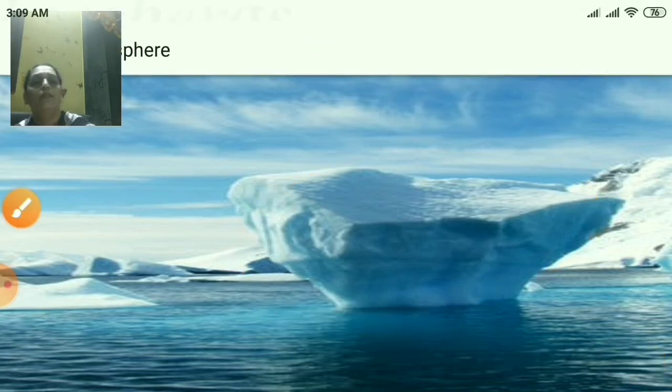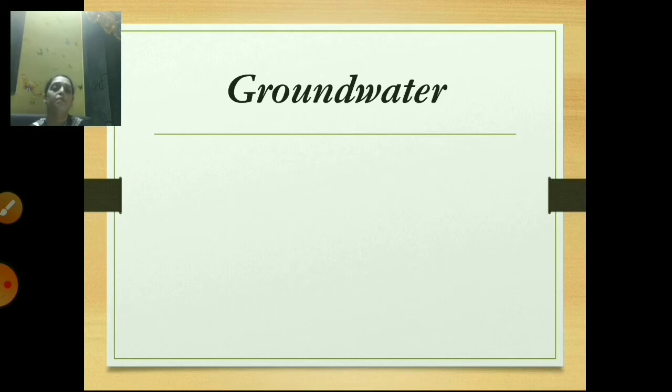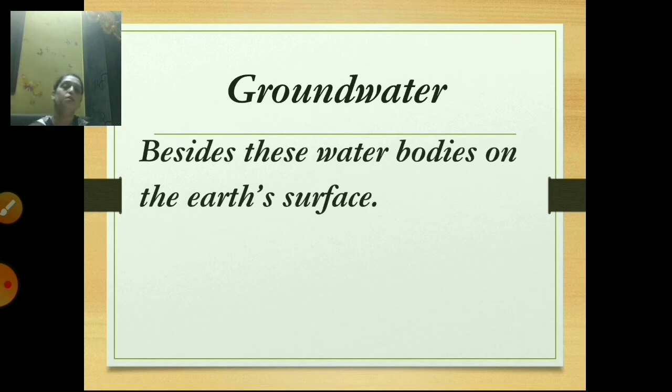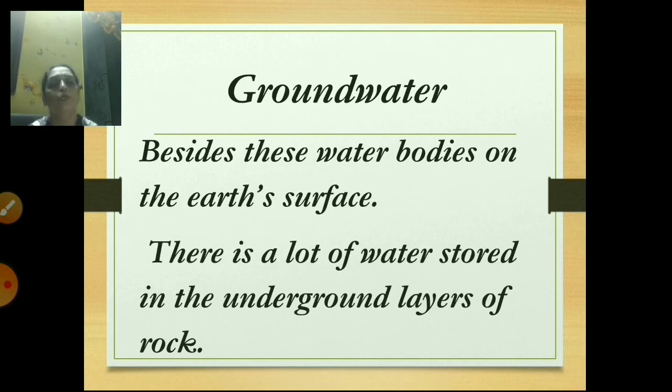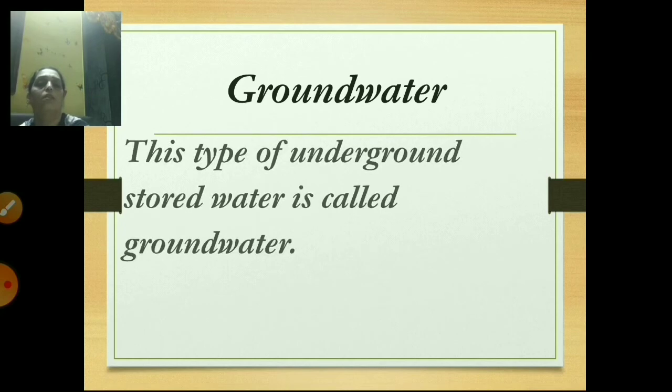Okay. Now students, next we are going to see is groundwater. Besides these water bodies on the earth's surface, there is a lot of water stored in the underground layer of rock. This type of underground stored water is called groundwater. It means the water which is stored underground is known as groundwater.